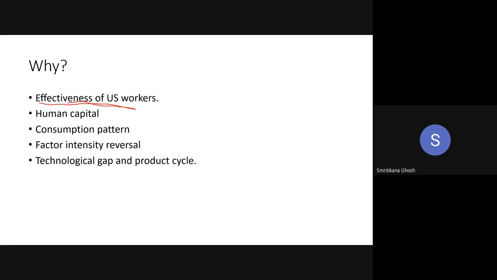For each and every point of this explanation, there is a criticism. So this is the first thing. Leontief was saying that US workers are more productive, so more effective, so in terms of effectiveness, the US economy is becoming labor abundant. But the critics are saying, why do you say labor in the US economy is more productive?